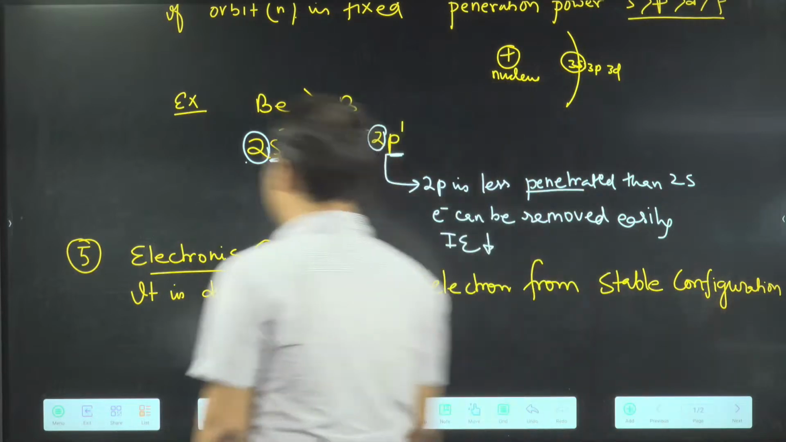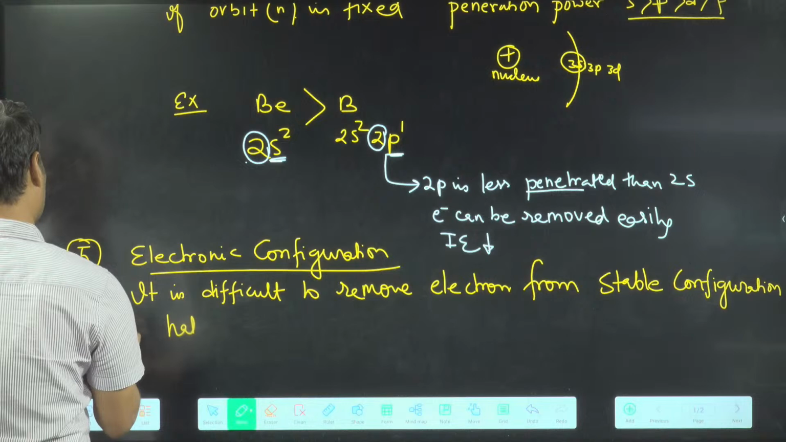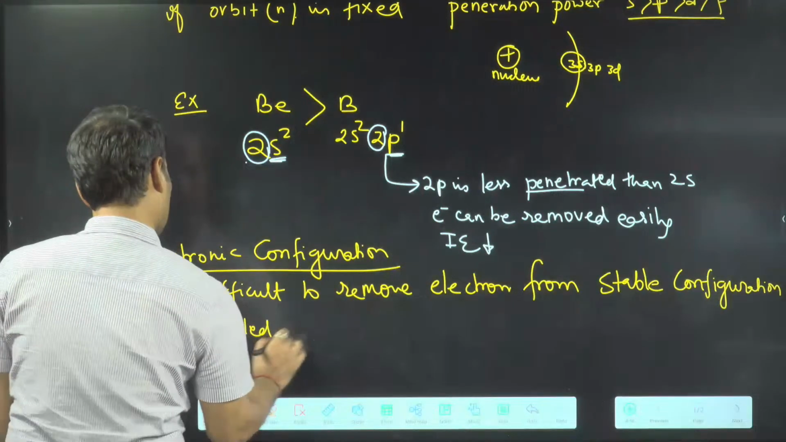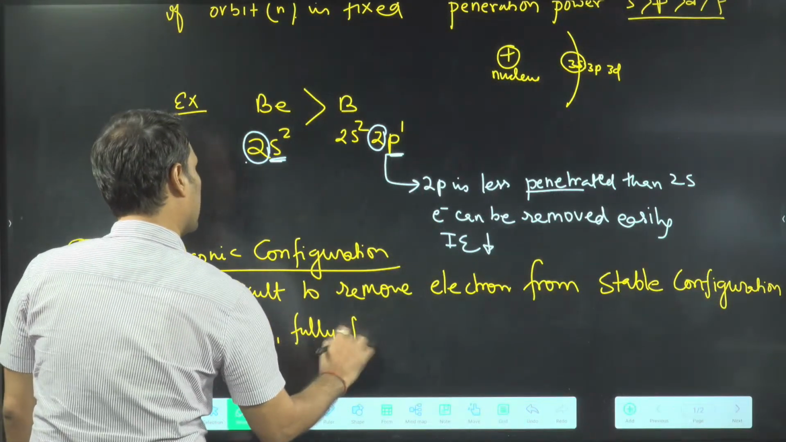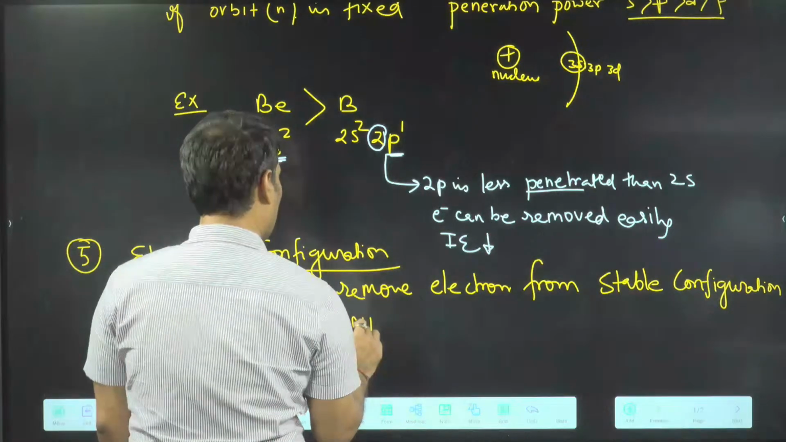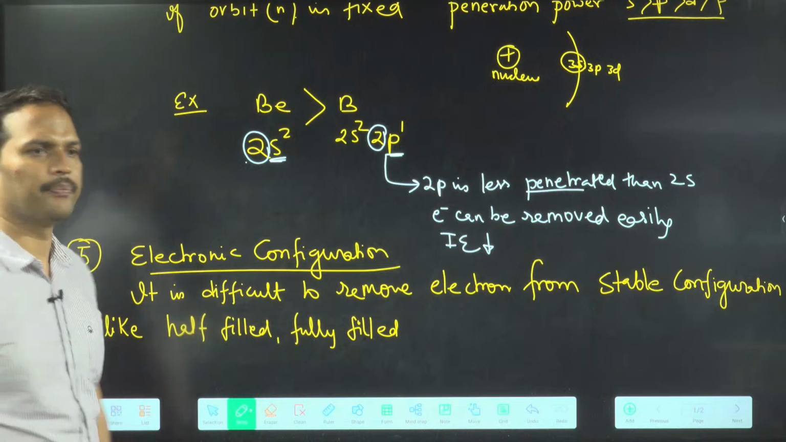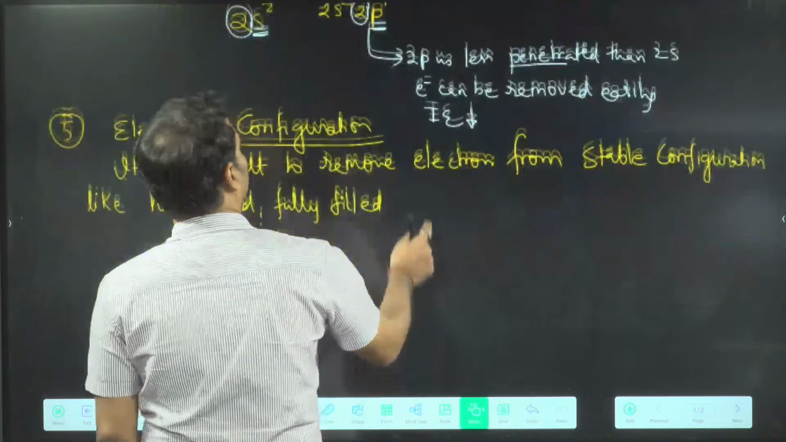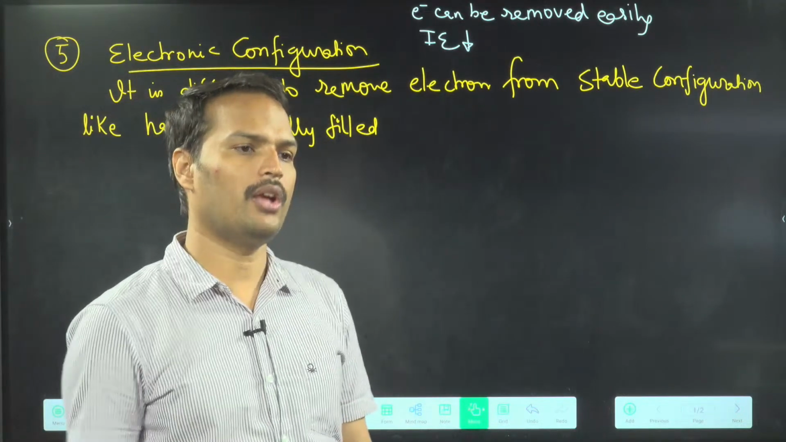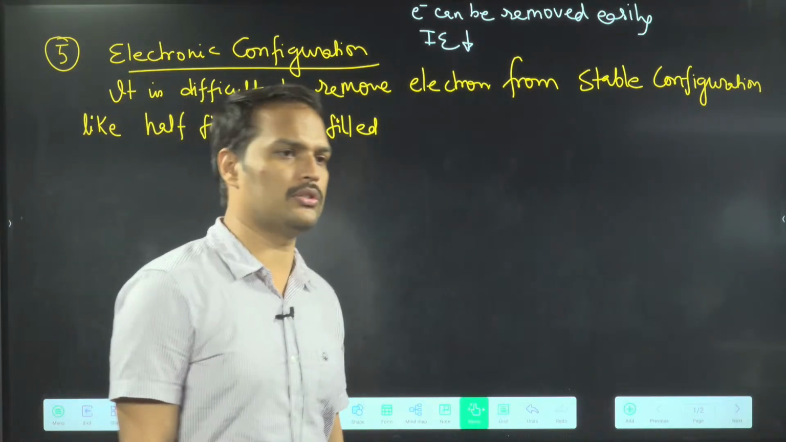And what configurations do we see generally? That is your half-filled stable configurations, half-filled, fully filled. Pseudo inert gas configuration, you know what is pseudo inert gas configuration? D10 configuration. ठीक है ना? So that is also one of the cases. But we'll write this one till now only. ठीक है? For this also we have an example. I will give you that example. Okay, correct. So it is difficult to remove an electron from D10 configuration also.